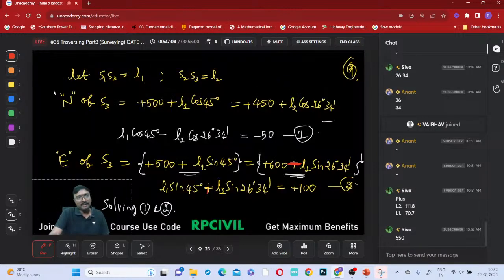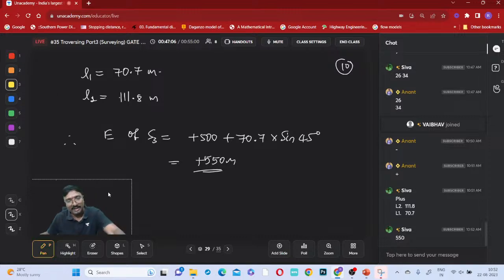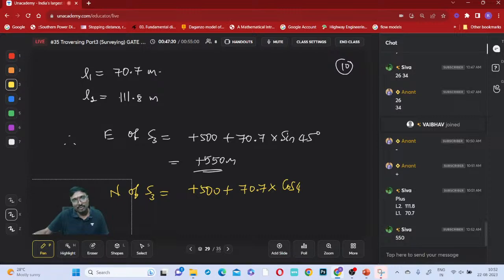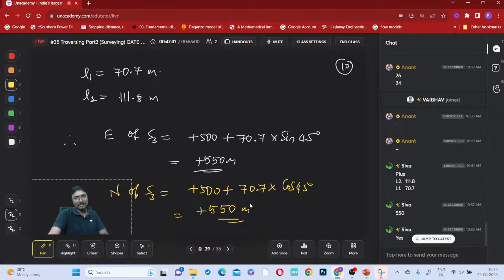Now tell me, what is the northing? Even though it is not asked, we'll calculate. Northing of this ES3, if northing is asked, how to calculate? We'll calculate from the first line only. So plus 500 plus 70.7 into cos 45. What will it become? That is also plus 550 meters only, right? Like that. Is that clear everyone?